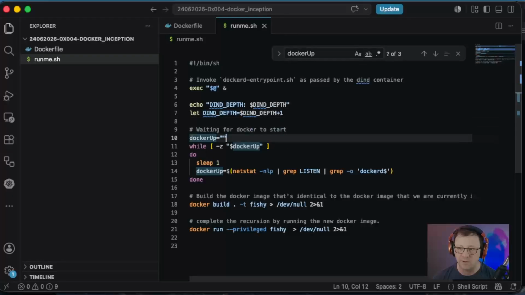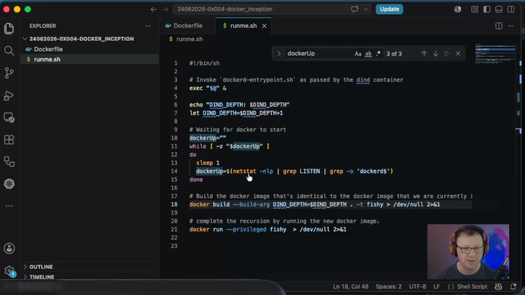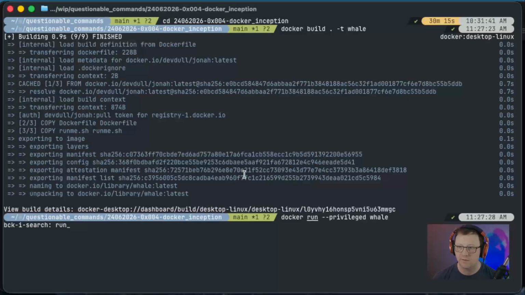And then down here in the build, we'll go ahead and add a --build-arg, and then DIND_DEPTH equals our new DIND_DEPTH value. And if I've done this right, every single time that we kick off a new instance of the Docker container, we should print out an incremented value. So let's go ahead and test that out. Go back to our shell here, and we'll build it, and we'll run it.